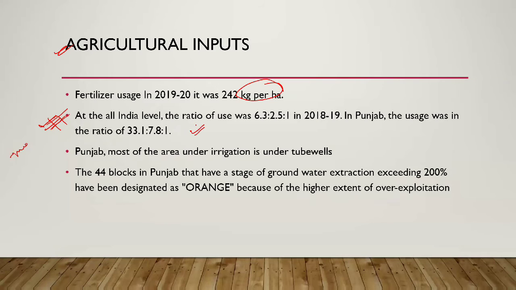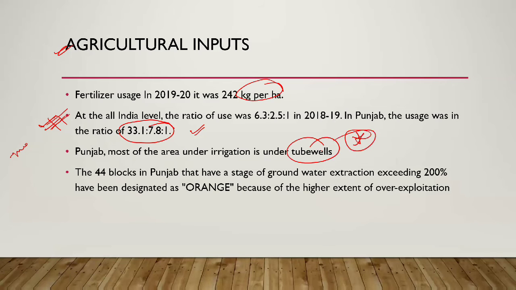So this is a very good point to show how the land use pattern has skewed the utilization of fertilizers in Punjab. At an all India level, the NPK ratio of use in 2018-19 was 6.3 to 2.5 to 1, whereas in Punjab it is 33.1 to 7.1 to 1. In Punjab, most of the area under irrigation is under tube wells. This is a very important fact to remember from an objective point of view.